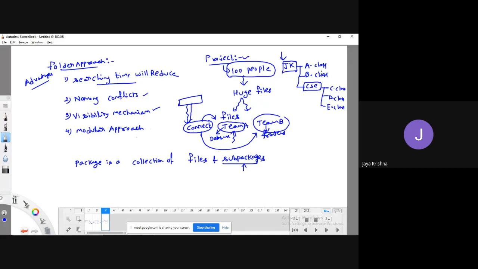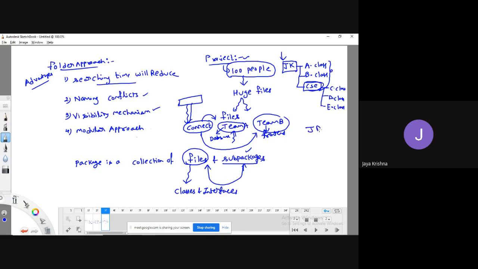This package is a collection of some files and a subfolder, which technically we call a sub package in Java. That sub package in turn is a collection of once again files. Sir, what files are allowed? Every file is allowed, but the usable files are only classes and interfaces. If you make all the files also, there is no use, right?